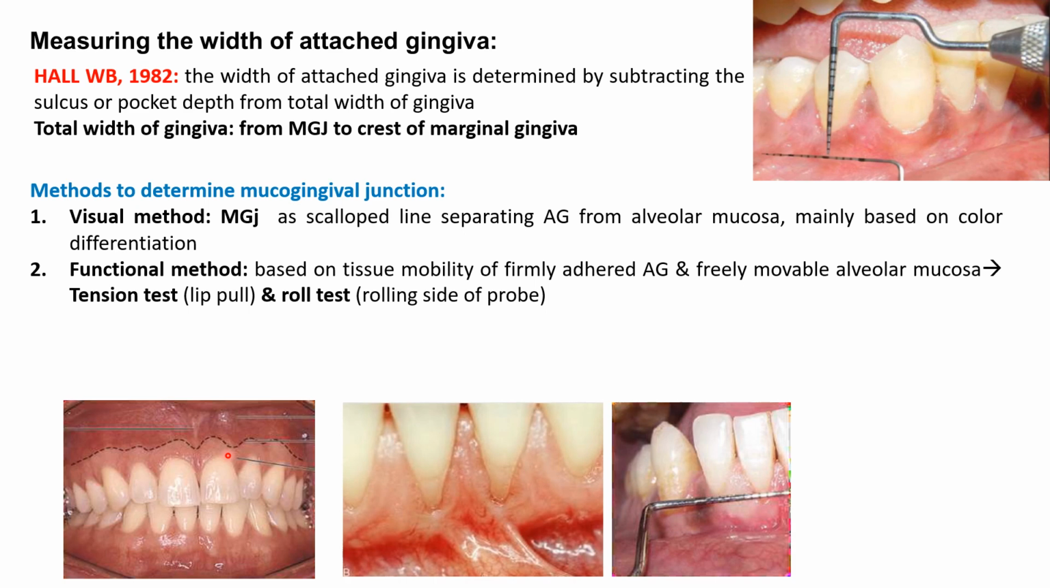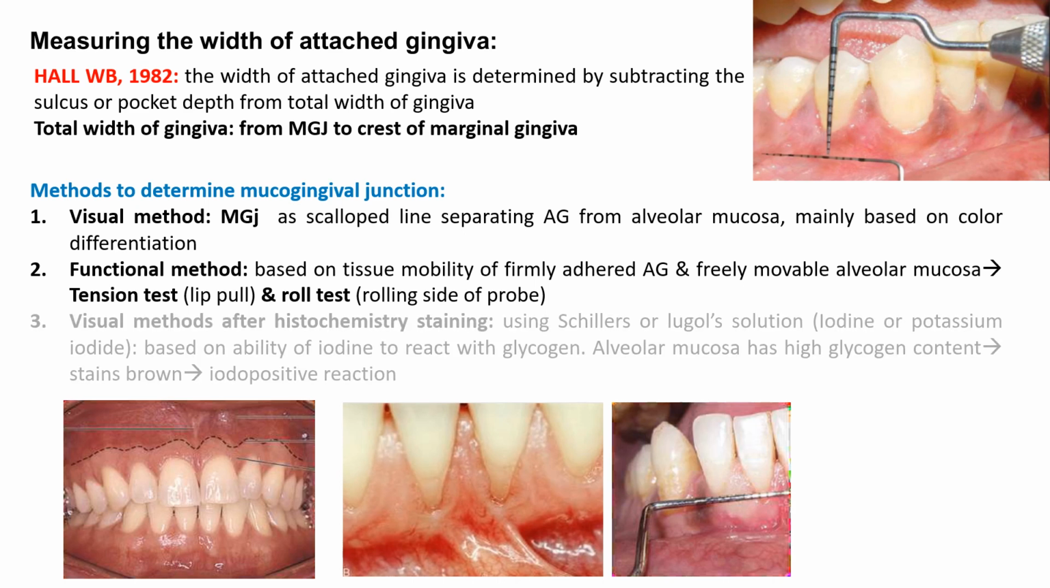First is the functional method. This is based on the difference in tissue mobility between the firmly adhered attached gingiva and the freely movable alveolar mucosa. It can be done by the tension test, that is lip pull or cheek pull, where we can see the movement of alveolar mucosa when we pull the lip and cheek. The roll test is done by rolling the side of the probe from the alveolar mucosa towards the gingiva, and where the tissue stops moving, that is the junction between the attached gingiva and the alveolar mucosa.